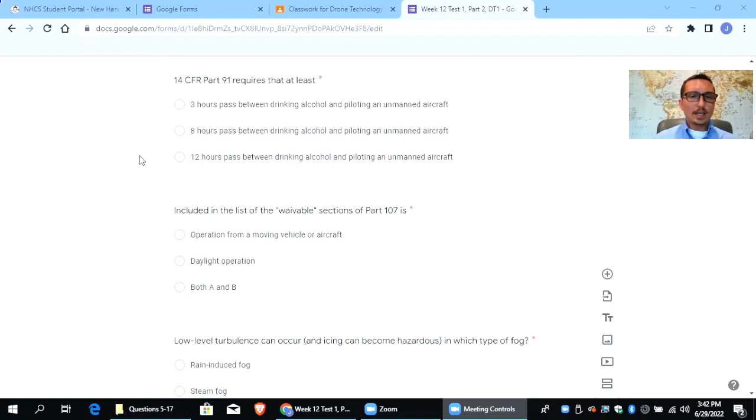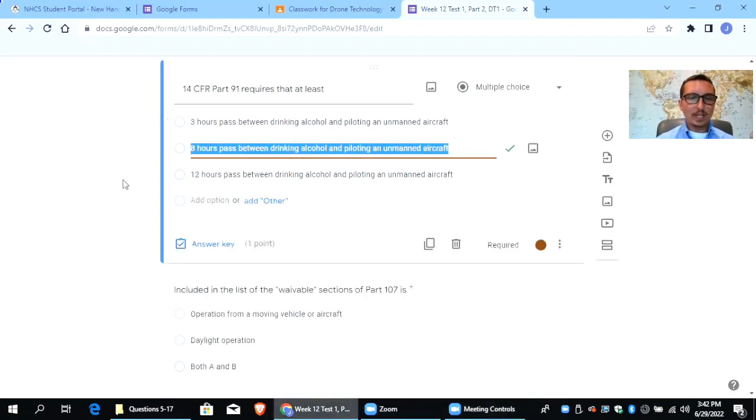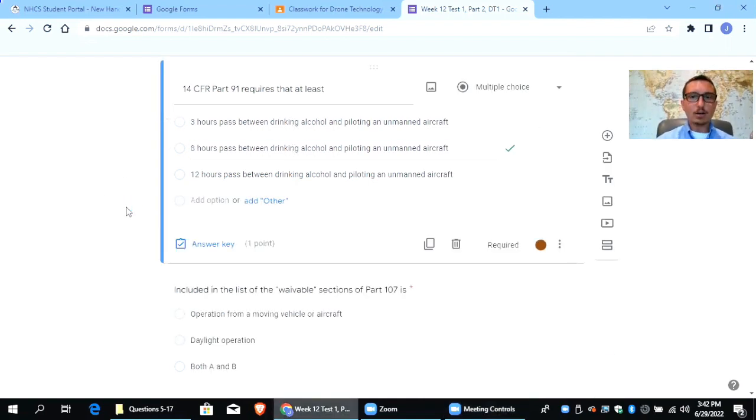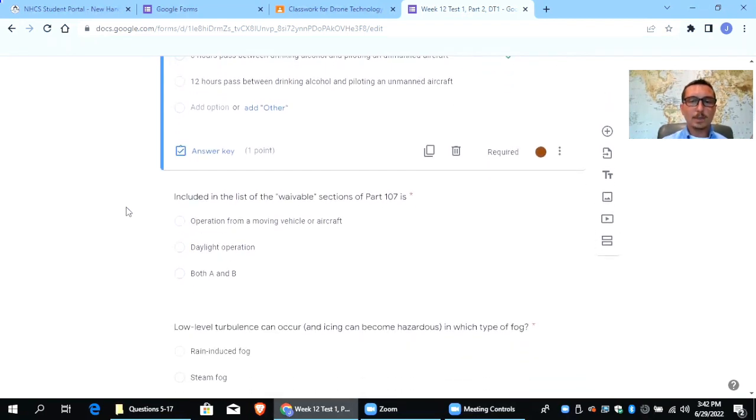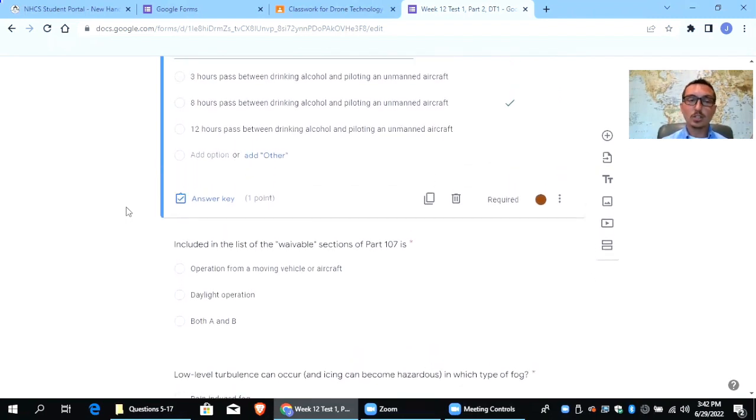The law requires at least 8 hours between drinking alcohol and piloting an unmanned aircraft. So you have to wait 8 hours after your last drink. Otherwise, you're in violation of the FAA rules. You also have to be below 0.04 in blood alcohol content. So if you waited 8 hours and you were still above 0.04, you still can't fly a drone. You've got to be below 0.04 in blood alcohol content and 8 hours since your last drink.